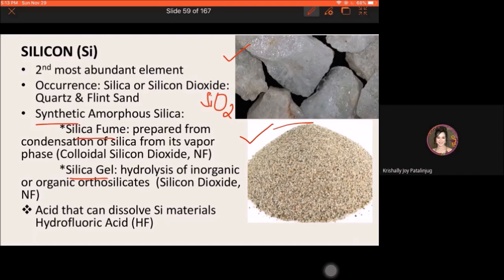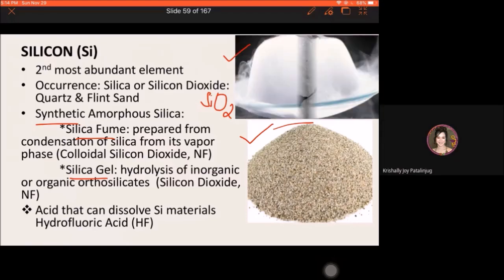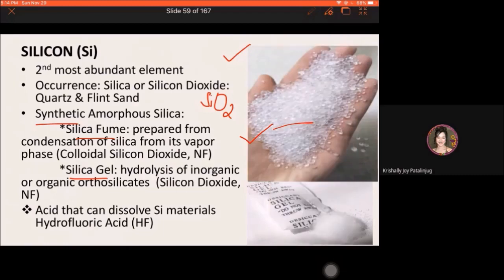They differ in how they are prepared synthetically. Silica fume is prepared from condensation of silica, whereas silica gel is produced via hydrolysis of silicates.